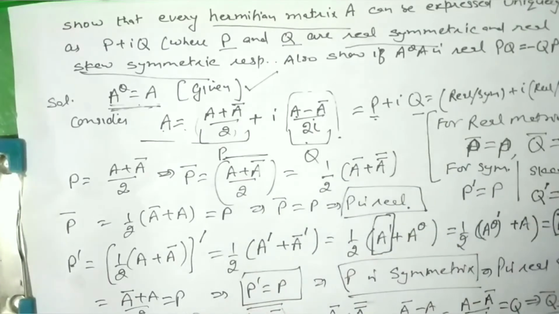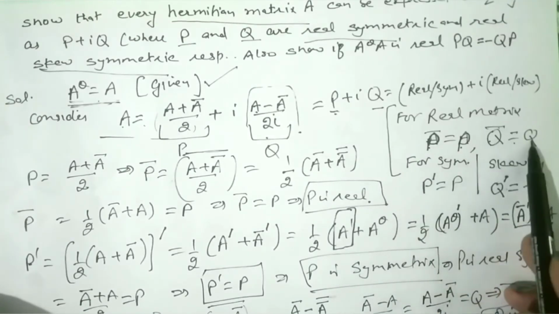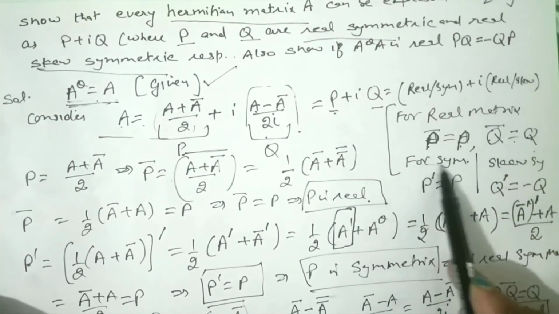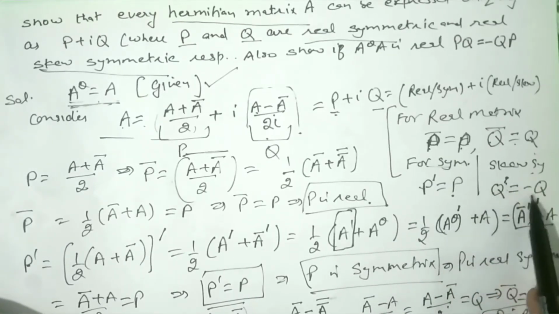So for real we have to prove P conjugate is equal to P, Q conjugate is equal to Q for real matrices. For symmetric, P transpose equals P, and for skew symmetric, Q transpose is equal to minus Q.